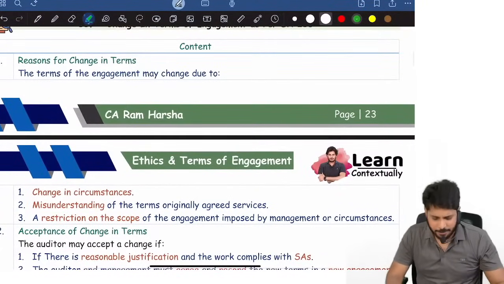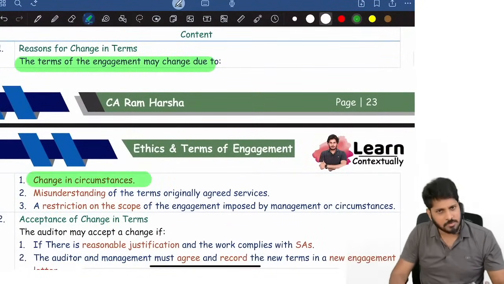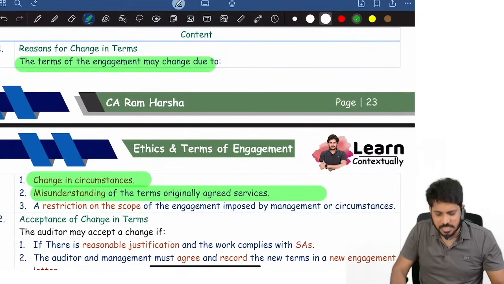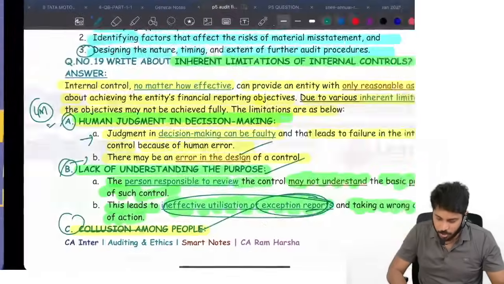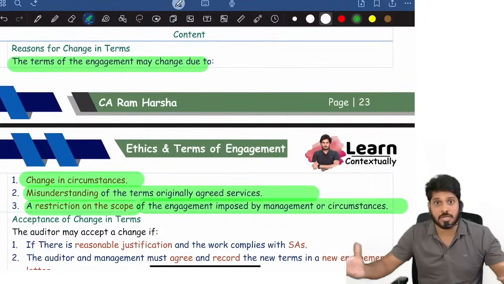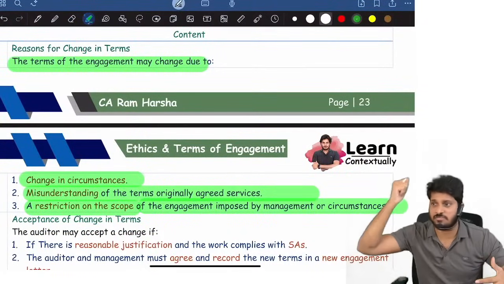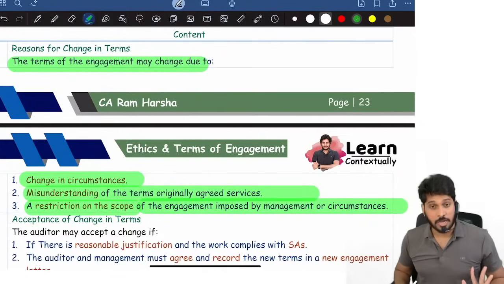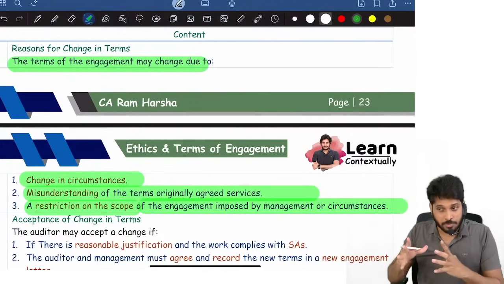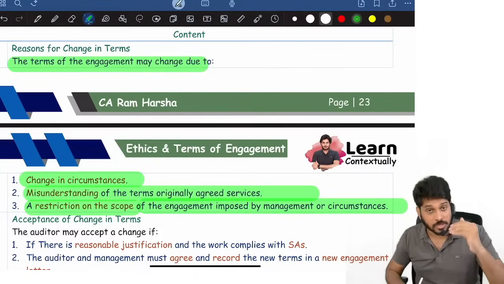Generally, why do changes happen? Reasons for changes: circumstances might have changed, misunderstanding of original terms, a restriction on the scope of the engagement. For example, in the past 2 years, you're doing audit so severely, you're asking for that data, this question, that question, you're visiting here and there. Client doesn't want all that. In 3rd year, he wants to restrict. Sir, you please do not ask, going there, here and all. So that could be the reason.